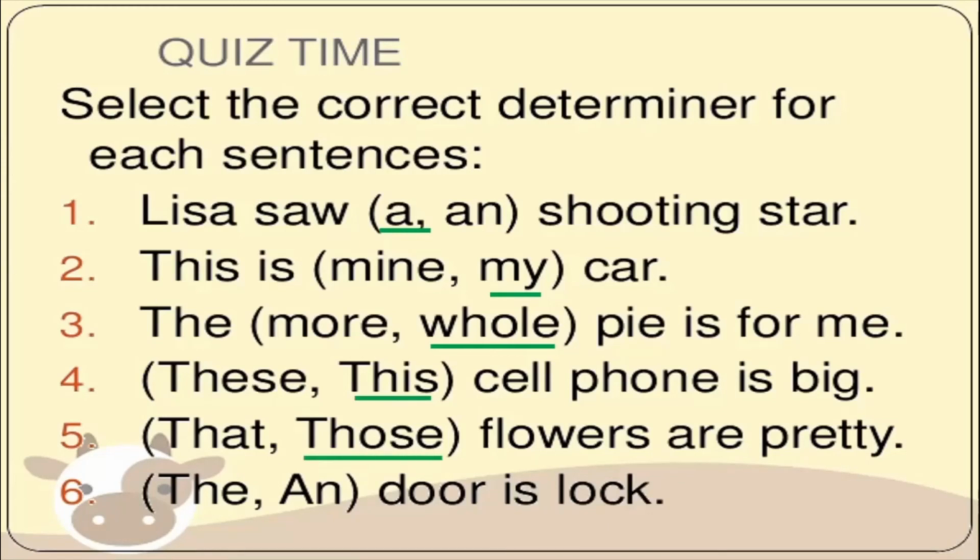Then the and an door is locked. So you don't say an door is locked. You say the door is locked. Or you can also say a door is locked. But we do not have the option for an.